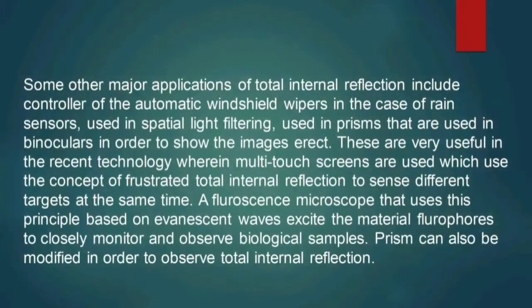Some of the major applications of total internal reflection include control of the automatic windshield wipers in the case of rain sensors, use in spatial light filtering, and use in prisms in binoculars in order to show the images erect. These are very useful in recent technology, wherein multi-touch screens use the concept of frustrated total internal reflection to sense different targets at the same time. A fluorescence microscope uses this principle, based on evanescent waves that excite the fluorophores, to closely monitor and observe biological samples. A prism can also be modified in order to observe total internal reflection.